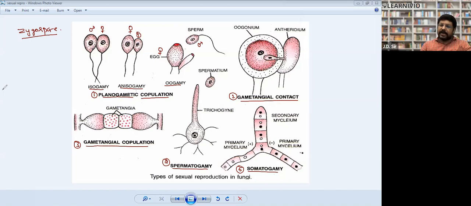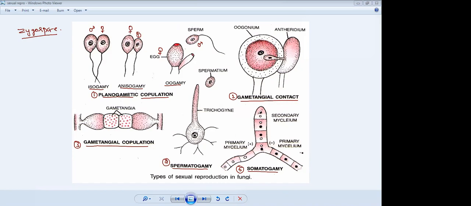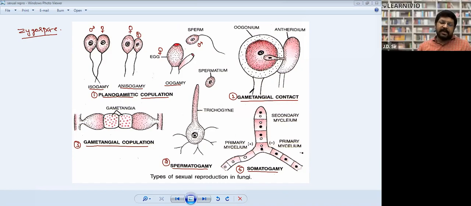Next, second heading, gametangial contact. So what happened in gametangial contact? Formation of male and female gamete takes place in similar hypha. So what happened in similar hypha? Male and female gamete are born nearby. The male gamete is called antheridium and the female gamete is called oogonium.